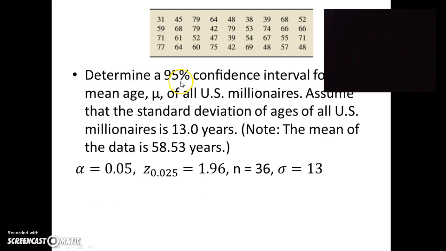If it's a 95% confidence interval, alpha is going to be 0.05, and to find the z value, we take half of this. So we go to the table and check z at 0.025. That's what we get. It's going to be 1.96, the sample size is 36, and sigma, the standard deviation of the population, is 13.